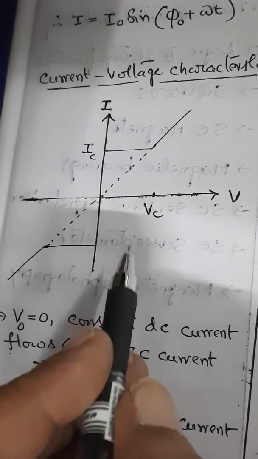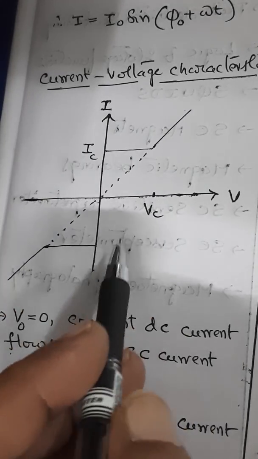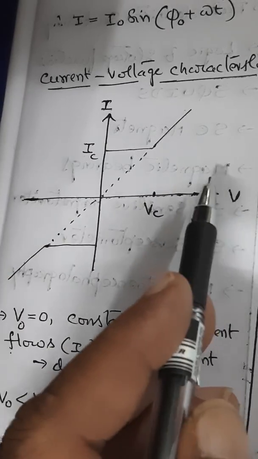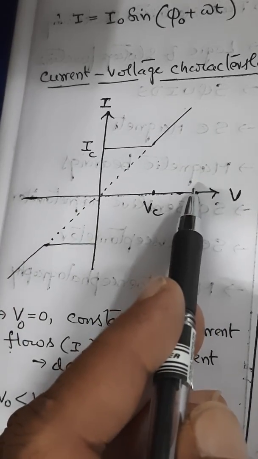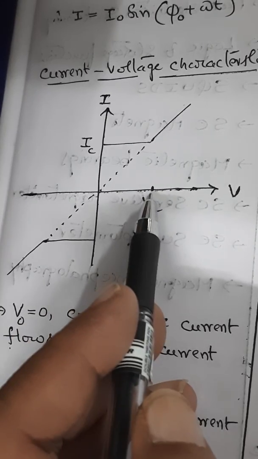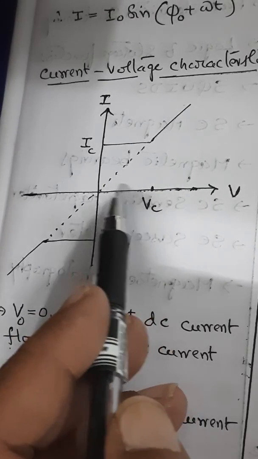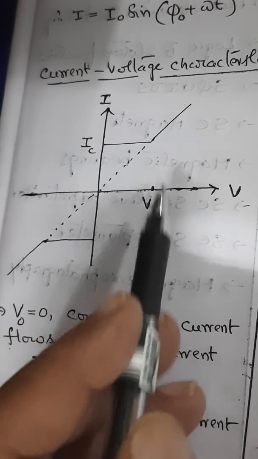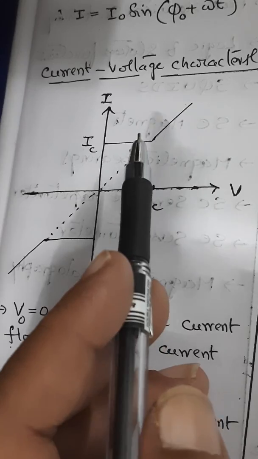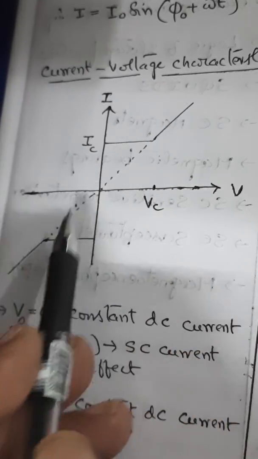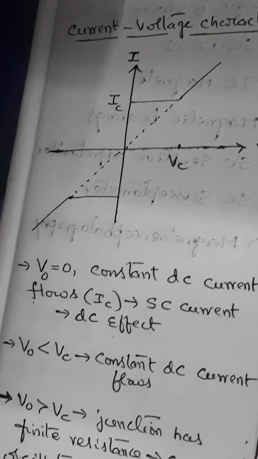Suppose the applied potential is less than the critical potential, then a constant DC current IC flows directly. But when the applied potential V naught is greater than the critical potential, the junction will have a finite resistance, and therefore the current oscillates with a frequency. That frequency is what we have earlier given as omega equal to 2eV naught by h cut. This effect is the Josephson AC effect.